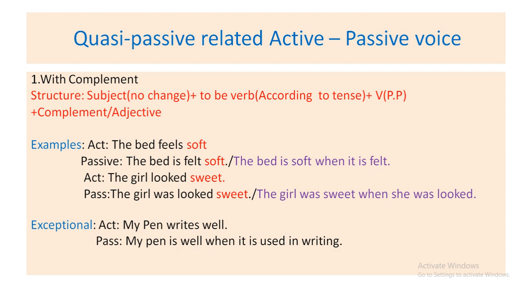It's easy to you. The bed feels soft. The bed, no change. As it is present indefinite, it will be is. The bed is felt soft. On the other hand, you can do the bed is soft when it is felt. Next one, the girl looked sweet. Your answer will be the girl was looked sweet. On the other hand, the girl was sweet when she was looked. One exceptional example here, my pen writes well. Your answer will be my pen is well when it is used in writing.